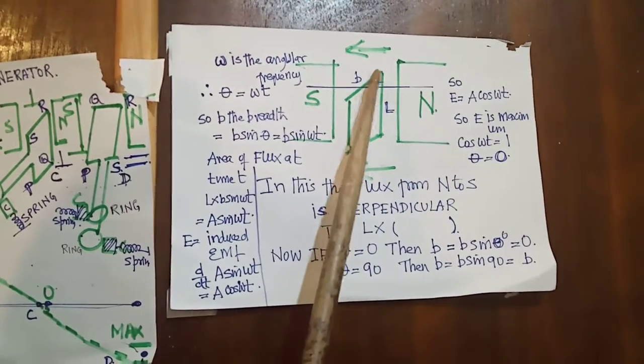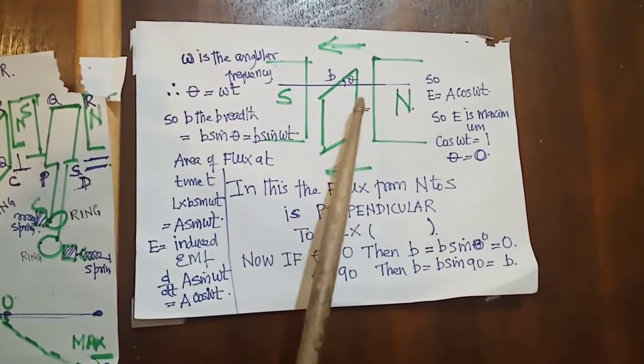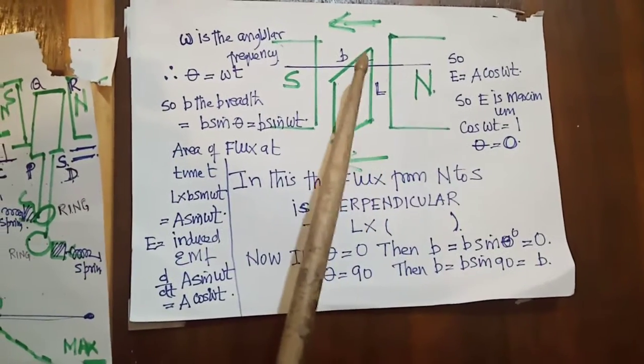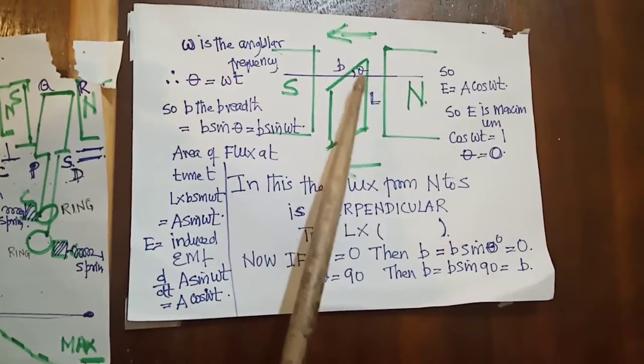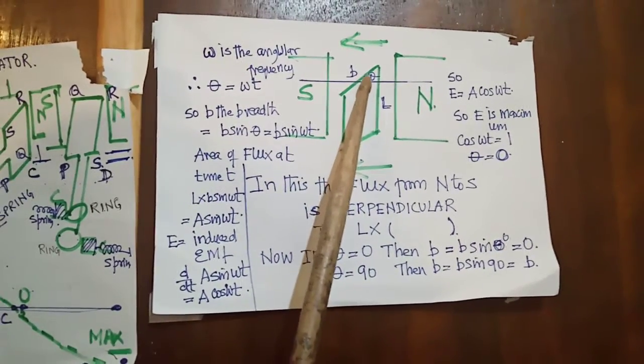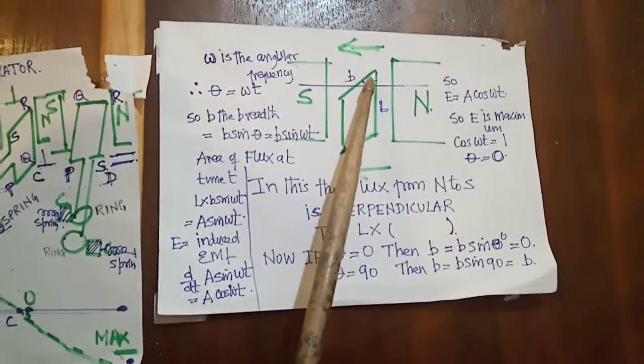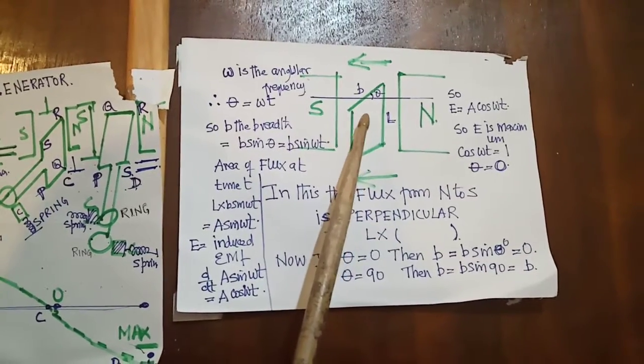So the area is B into L. When it is 0, B is 0, because it is parallel. Because angle theta is 0, so B sine theta is 0, so the area is 0.